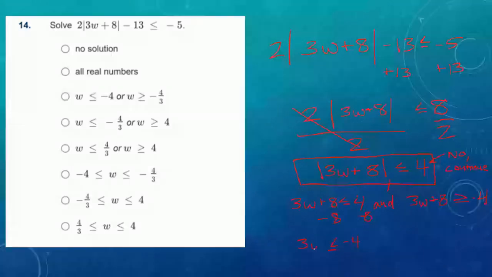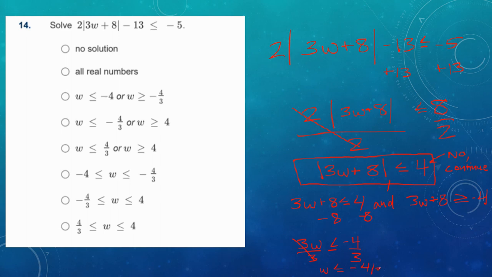Okay, I get 3w is less than or equal to negative 4, divide by 3, divide by 3. And we've got our answer. w is less than or equal to negative 4/3. Okay, on this one, I'm going to subtract the 8, get 3w is greater than or equal to negative 12, and divide by 3 to get w is greater than or equal to negative 4.